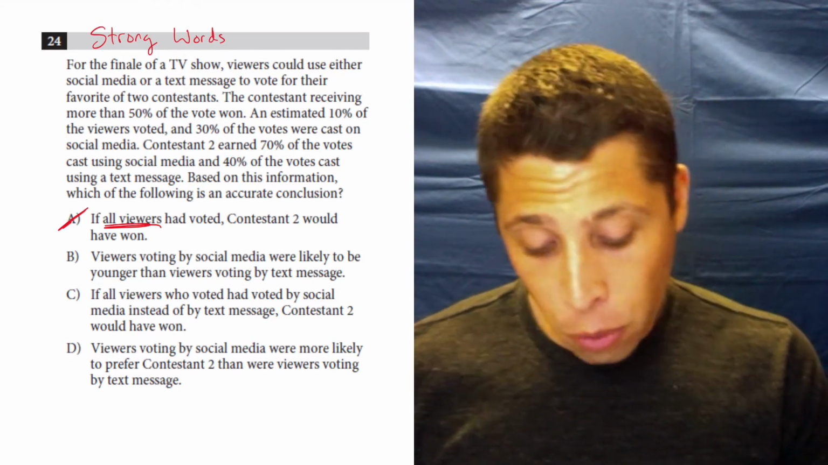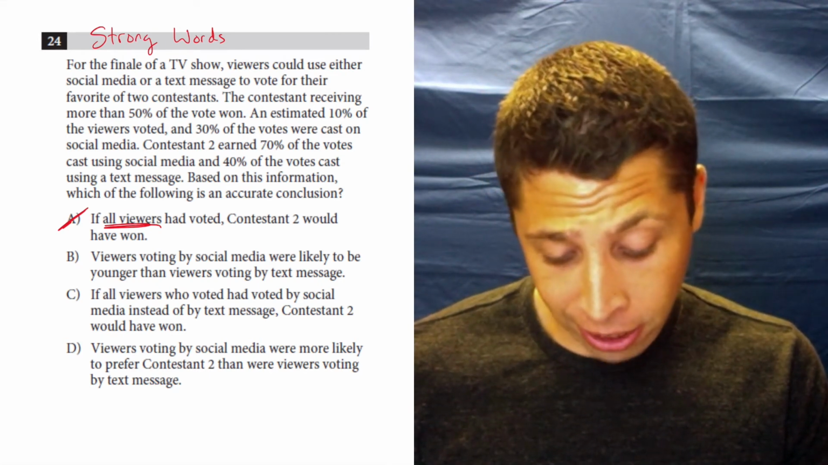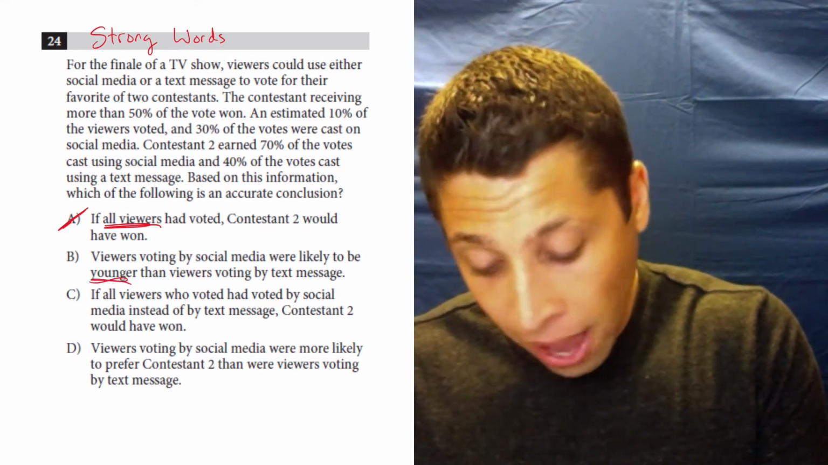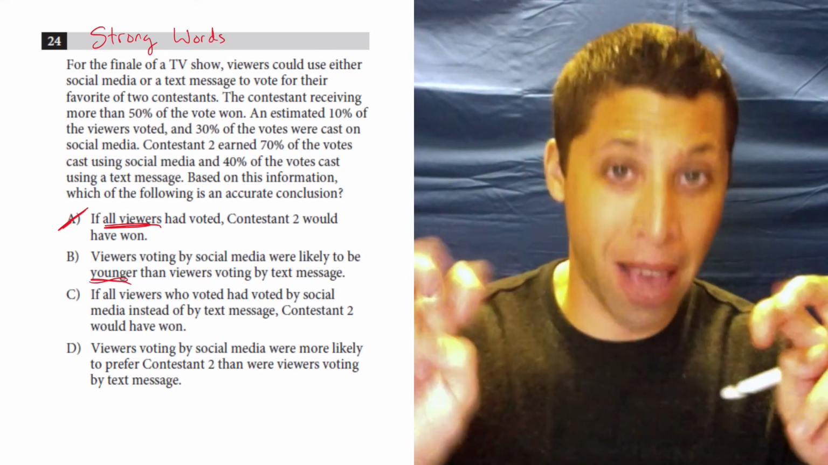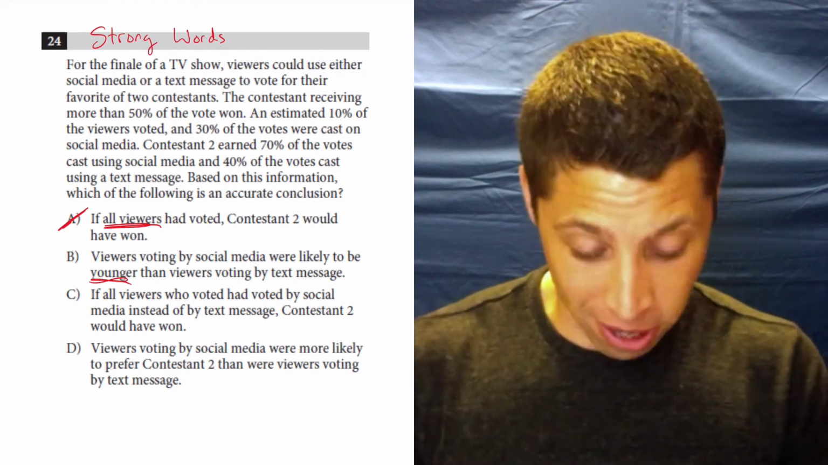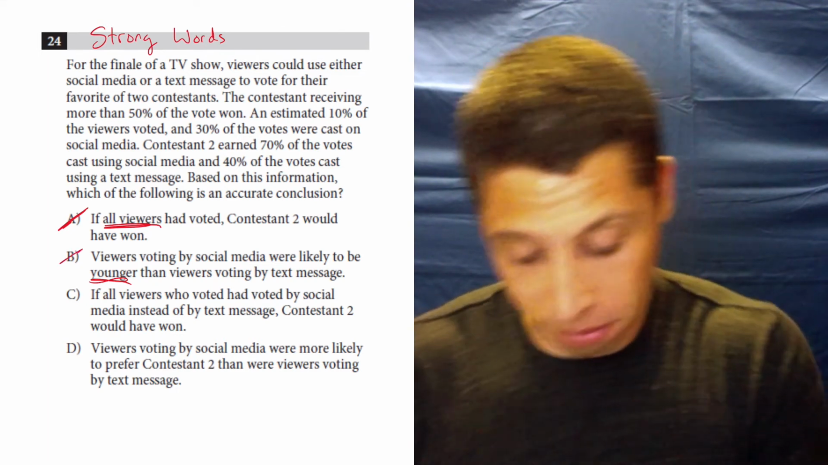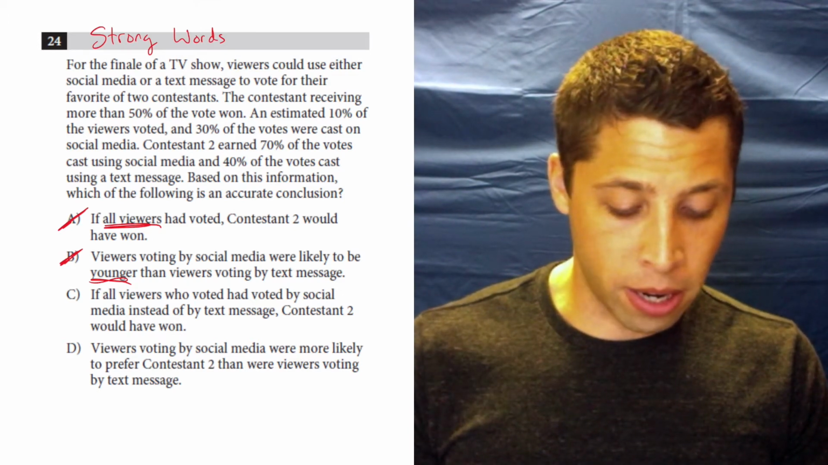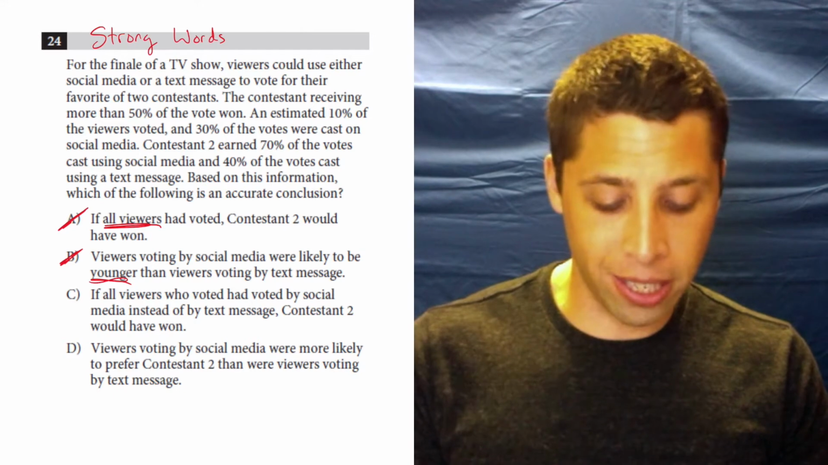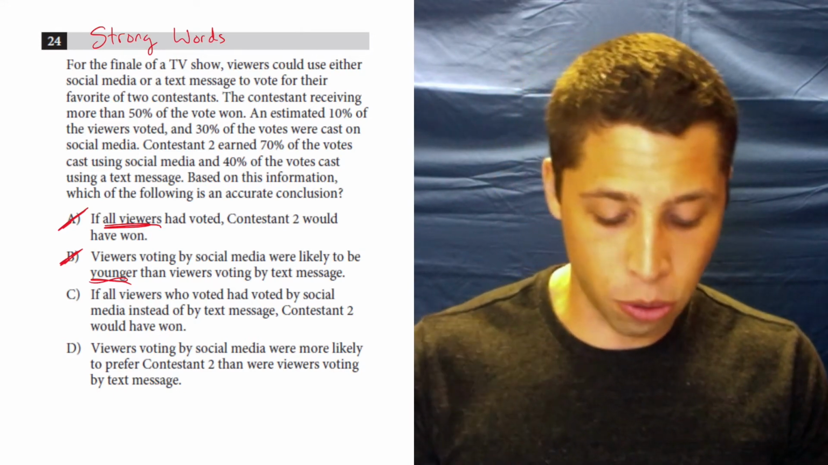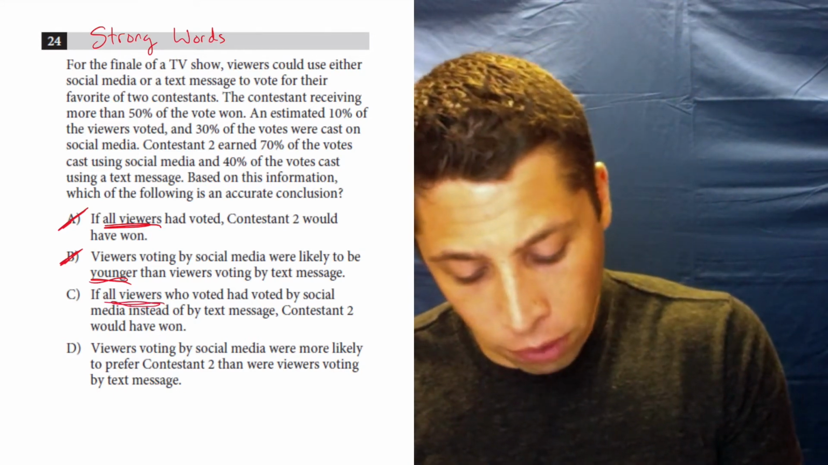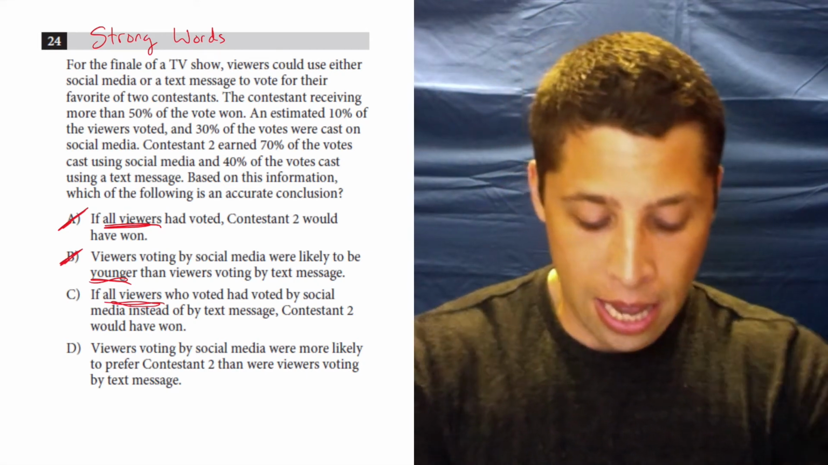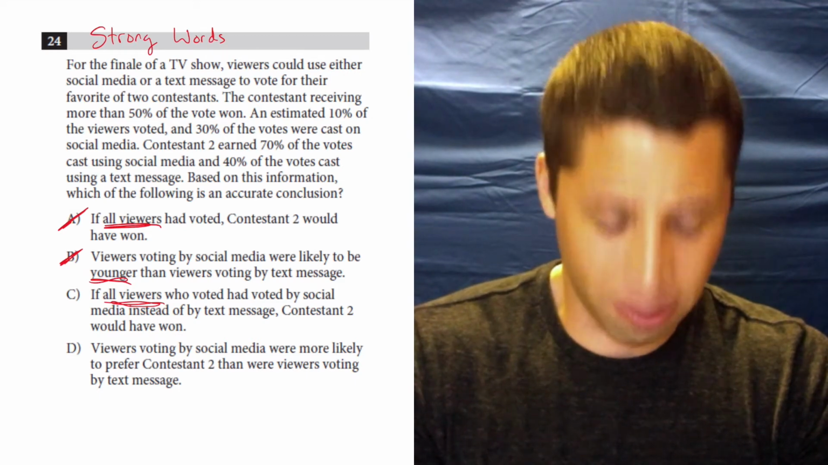B: Viewers voting by social media were likely to be younger than viewers voting by text message. Well, that may be true, but I have no evidence of that, right? Nothing in this passage talked about the age of the voters, so that doesn't make sense. C: If all viewers who voted had voted by social media instead of by text message, contestant 2 would have won. Well, again, we got that phrase all viewers, so that's risky.